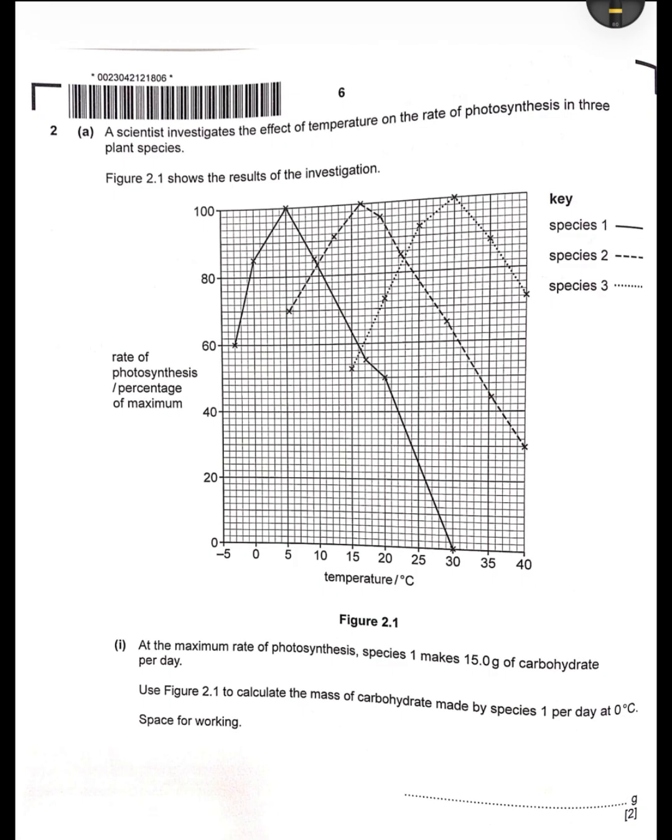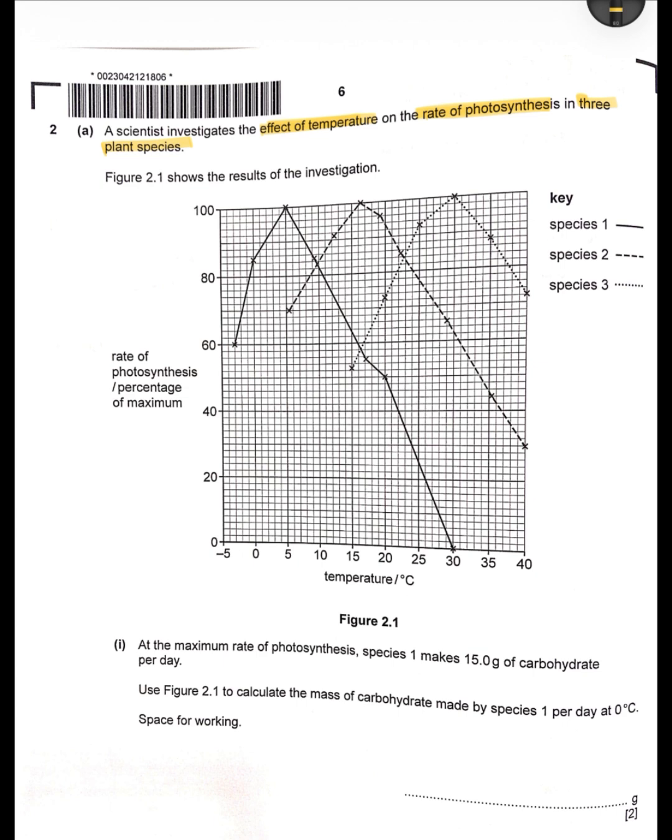So, a scientist is investigating the effect of temperature on the rate of photosynthesis in 3 plant species. This is the graph. At the maximum rate of photosynthesis, species 1 makes 15 grams of carbohydrate per day. Use figure 2.1 to calculate the mass of carbohydrate made by species 1 per day at 0 degrees Celsius. They've also given you space for working.